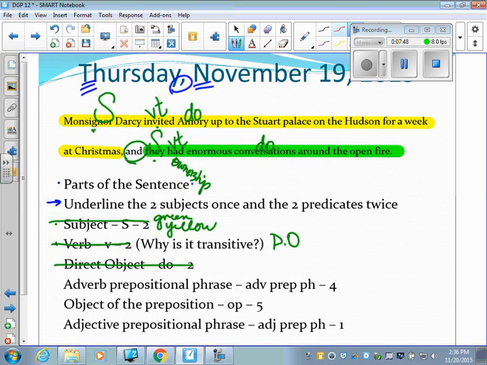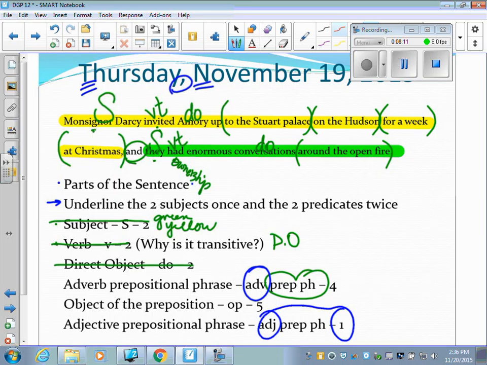Now, in the previous slide, we're looking for prepositional phrases that we have already found. To the Stuart Palace, on the Hudson, for a week, at Christmas, around the open fire. You already listed those, and they are looking for a couple things. Number one, there are 4 adverb prepositional phrases, and there is 1 adjective prepositional phrase. But we can knock out the object of the preposition immediately because the last word in a prepositional phrase is always the object of the preposition. So there are all 5 of your objects of the preposition.